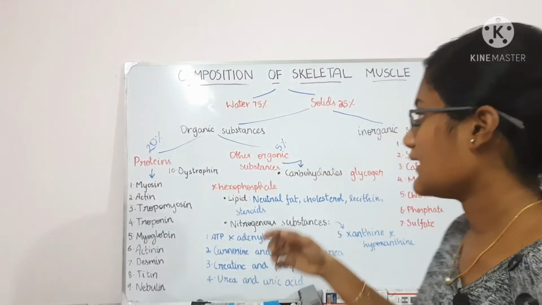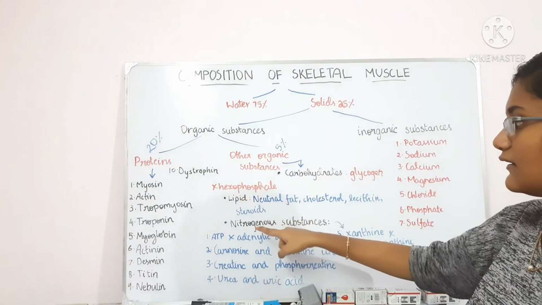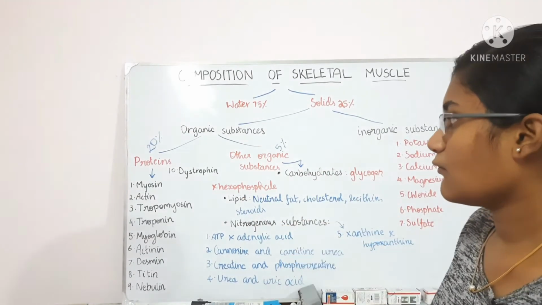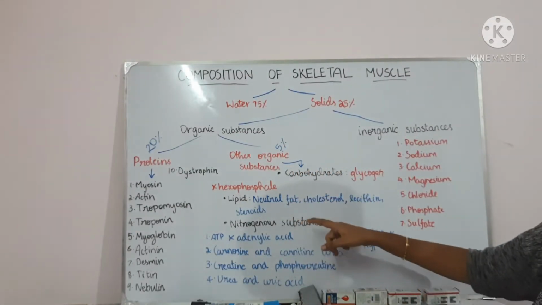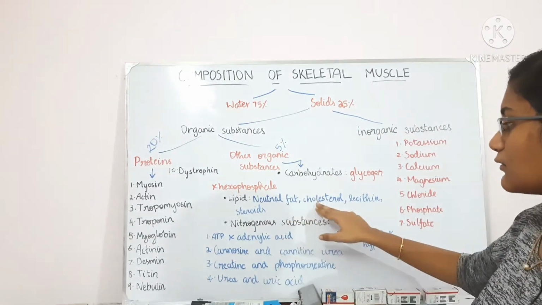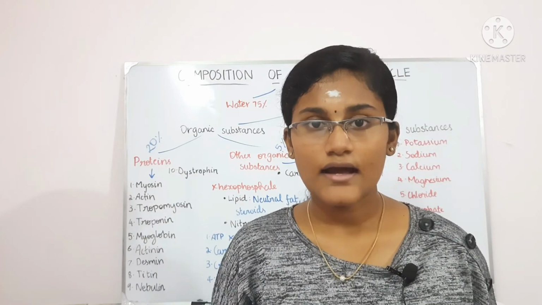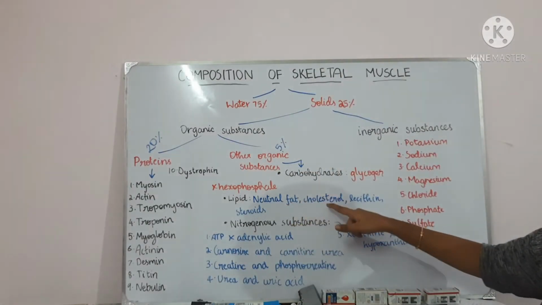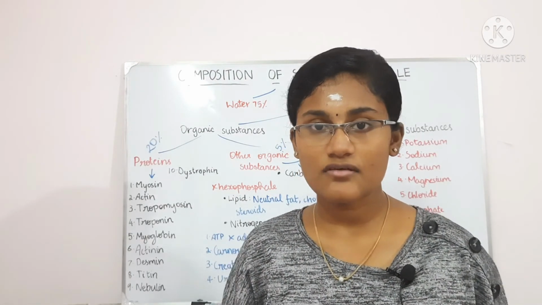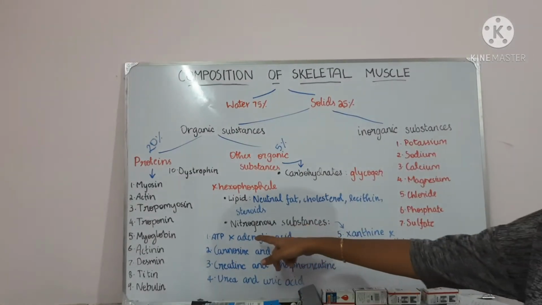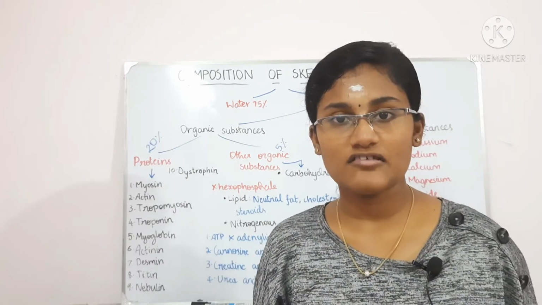And then coming to the other organic substances which form 5% of the solids, they include the carbohydrates, lipids, and the nitrogenous substances. Okay, so the carbohydrates involve the glycogen and the hexose phosphate. Okay, and then the lipids involve the neutral fat, cholesterol, lecithin, and steroids. Okay, so these get deposited in the muscle. Lastly there are nitrogenous substances. So nitrogenous substances include ATP and the adenylic acid. ATP and adenylic acid are useful for production of energy in the muscle cell.